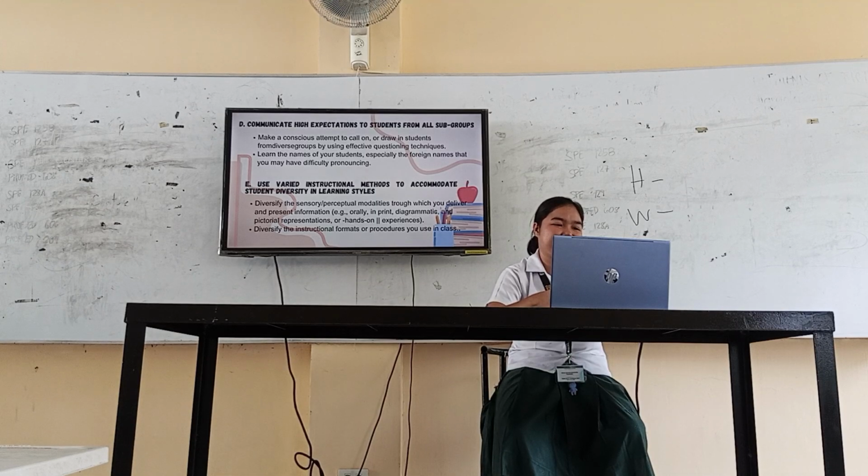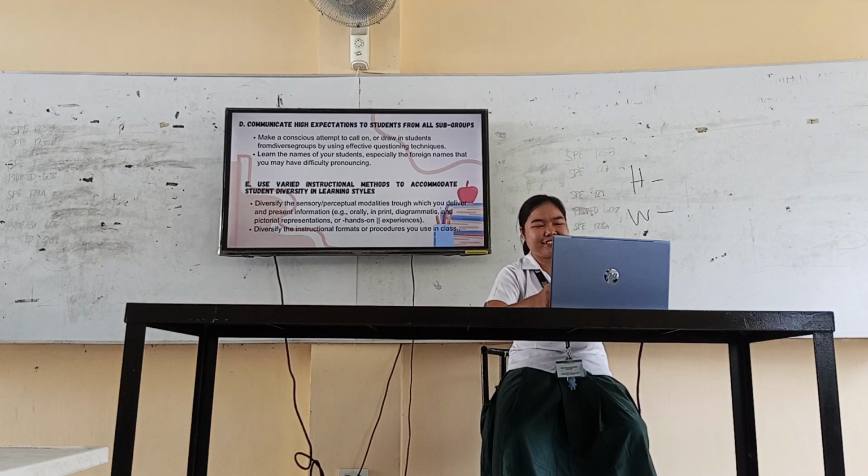Letter E, use varied instructional methods to accommodate student diversity in learning styles. Number 1, diversify the sensory perceptual modalities through which you deliver and present information. Example, orally, in print, diagrammatic and pictorial representations, or hands-on experiences.